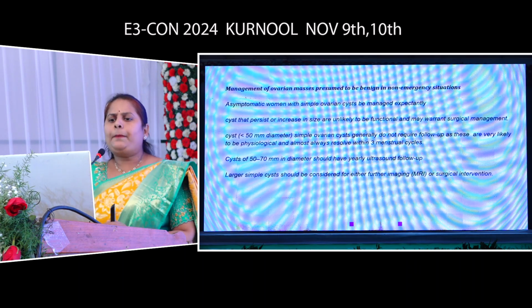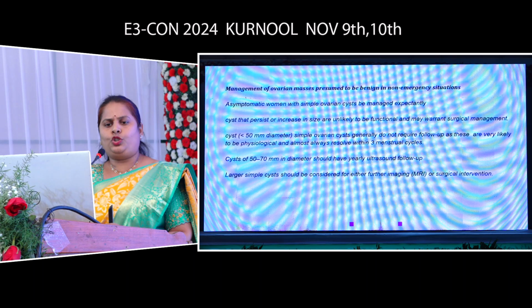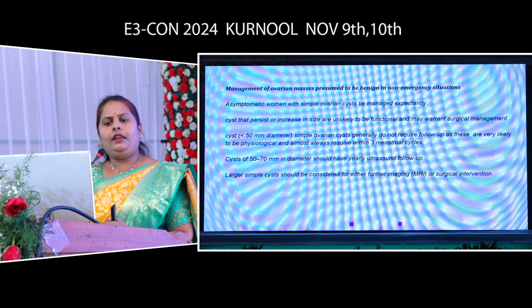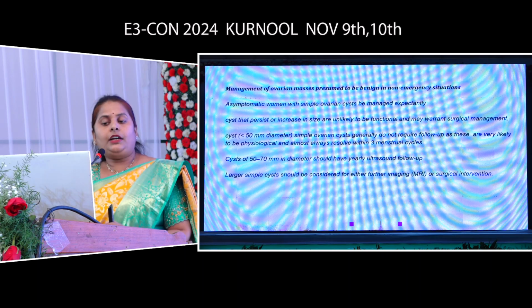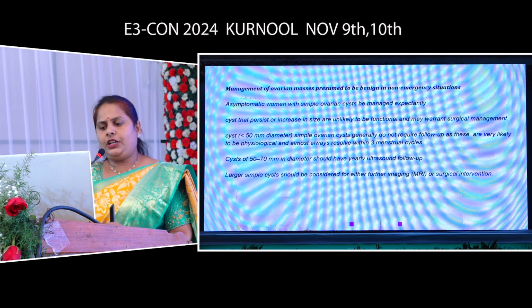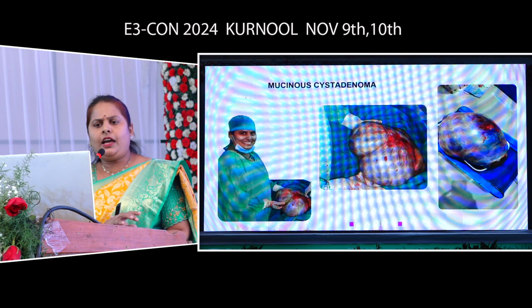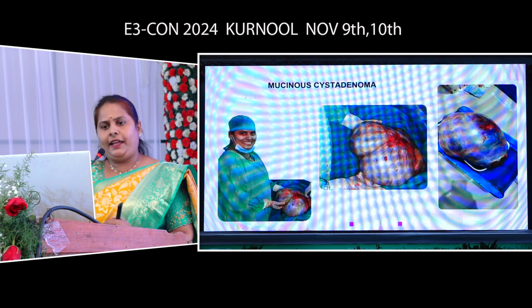Management of ovarian mass presumed to be benign in non-emergency situations: asymptomatic women with simple ovarian cysts can be managed expectantly. Cysts that persist or increase in size are unlikely to be functional and need surgery. Cysts less than 5 cm need to be followed for 3 menstrual cycles. Usually they are physiological and they will resolve. Those more than 5 to 7 cm need yearly follow-up. For larger cysts, surgical intervention should be considered. This is a case of mucinous cystadenoma, which is very large, 20 centimeters, but usually it is benign.